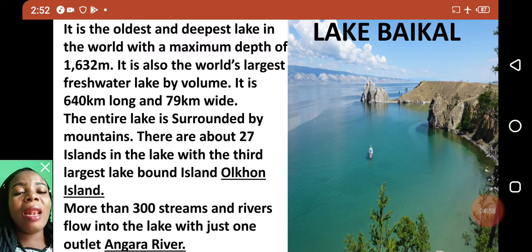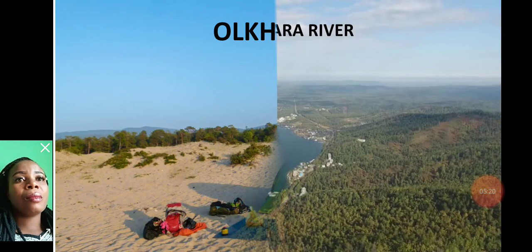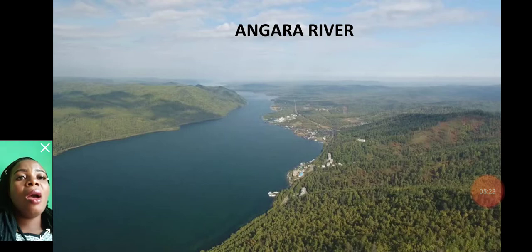Olkhon Island is the third largest lake-bound island, and it is located in Russia. More than 300 streams and rivers flow into the lake, and the lake has just one outlet, which is the Angara River. This is Olkhon Island, and this is the Angara River, the only outlet of Lake Baikal.